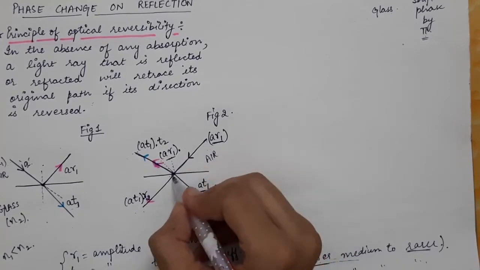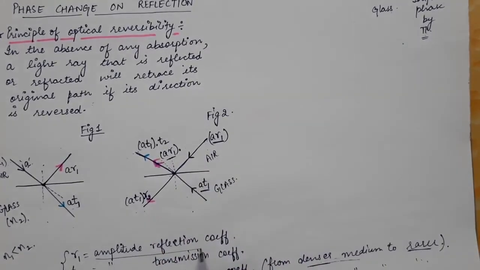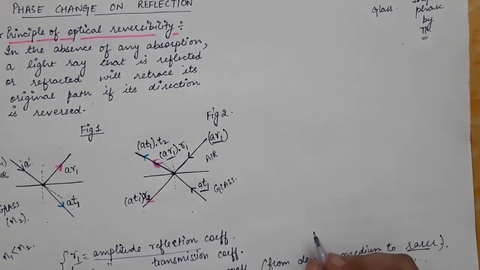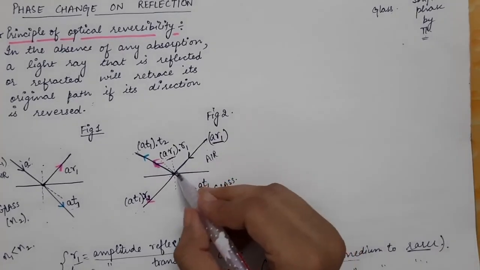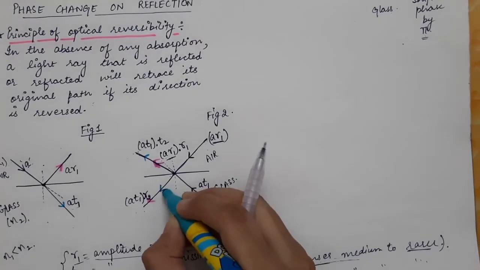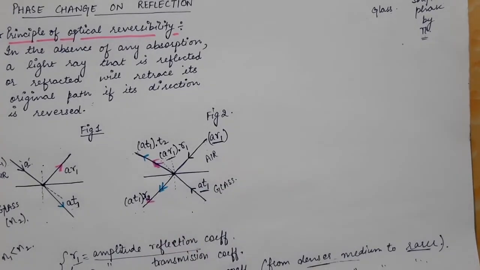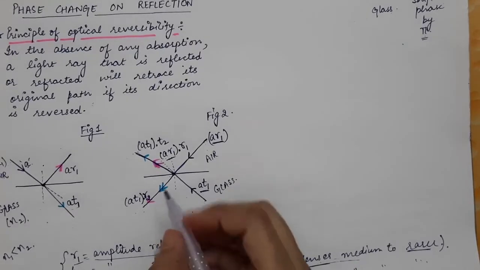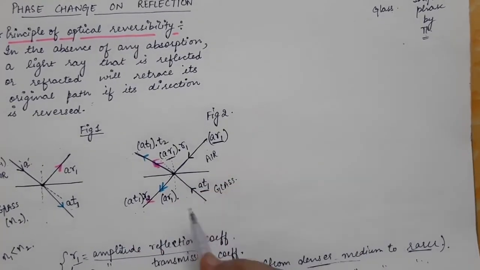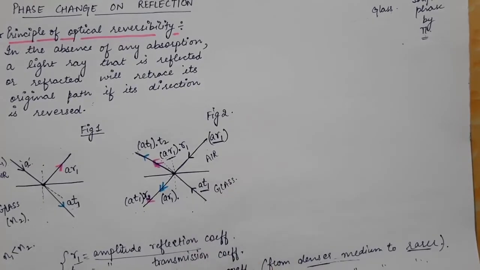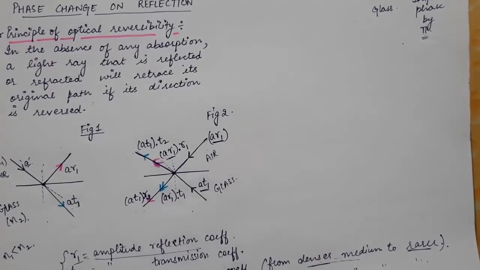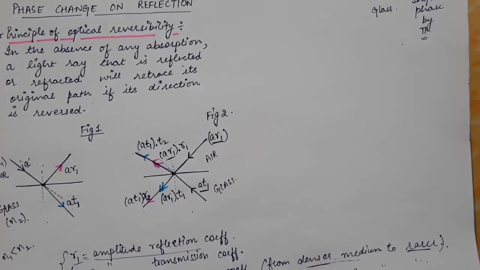Since this light is incident from the rarer medium, we will be using R1, that is AR1 times R1, which will be AR1 square. Now this light will also get transmitted, that is, it will also get refracted, and hence the amplitude of such a refracted ray will be the original amplitude, which is AR1, times the transmission coefficient, and the transmission coefficient will be T1, because the light is incident from the rarer medium on the denser medium.